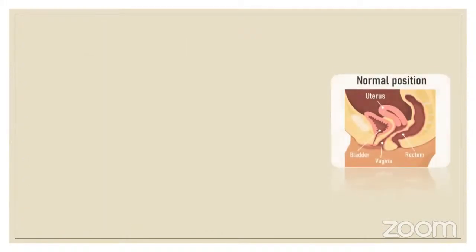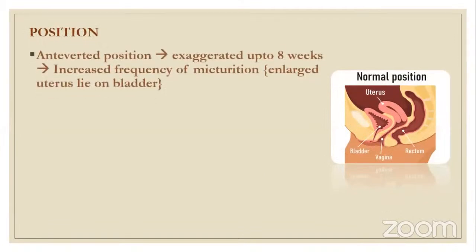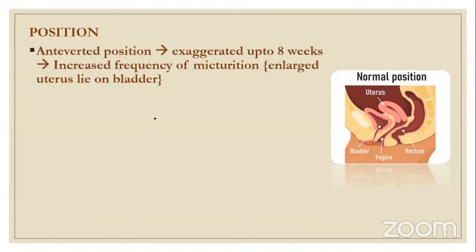Okay. Next, position of the uterus. So what happens in pregnancy? The uterus becomes anteverted, exaggerated. Up to 8 weeks it remains anteverted, and this anteverted position causes increased frequency of micturition, because the enlarged uterus lies on the bladder. It is causing pressure on the bladder, and that is why in the initial weeks the pregnant woman complains about increased frequency of micturition. So there is increased urination, and after this it subsides.